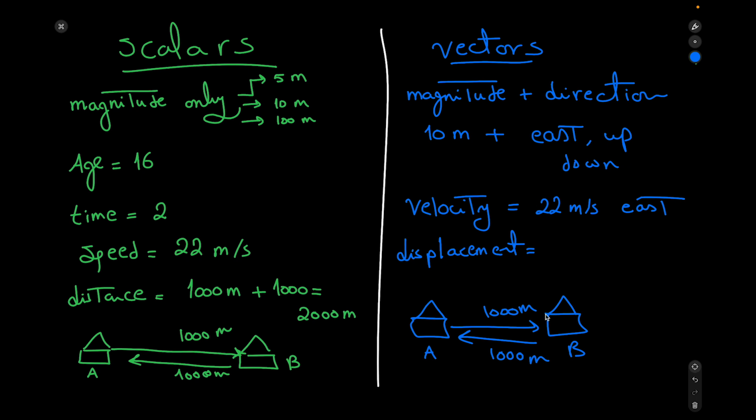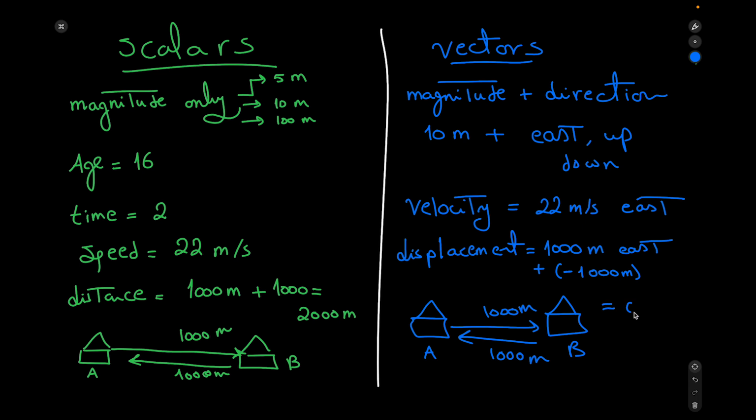But for displacement, this one would be a little bit different. The boy moved 1,000 meters to the east, and after that he moved 1,000 meters to the west, which would be a negative value right there. So plus negative 1,000 meters. So at the end of the day, how much is 1,000 plus negative 1,000?